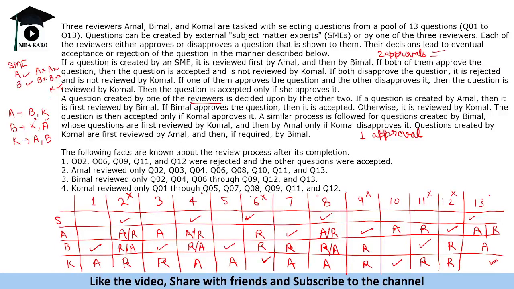In some cases, even the creation in question number 6 and 13, we cannot ascertain who is the creator, and in the remaining questions we can easily tell who created, who approved and who rejected it. All right, so this is how one needed to solve this particular question. Now let us look at the questions that were followed by this.